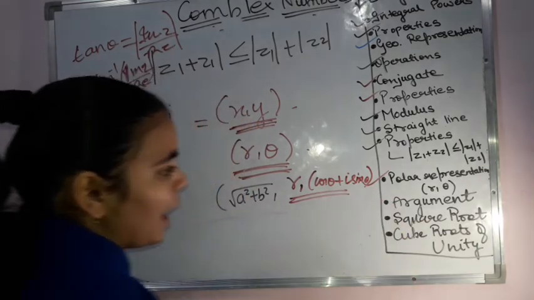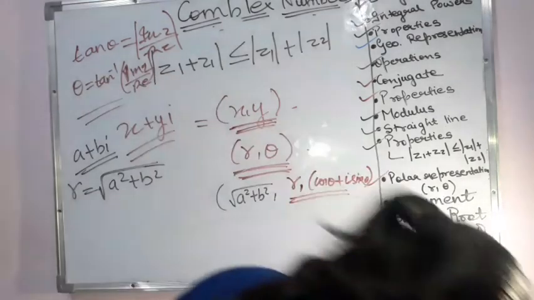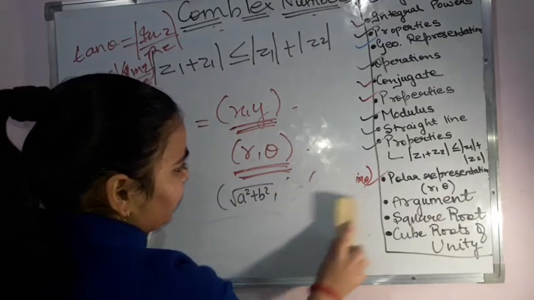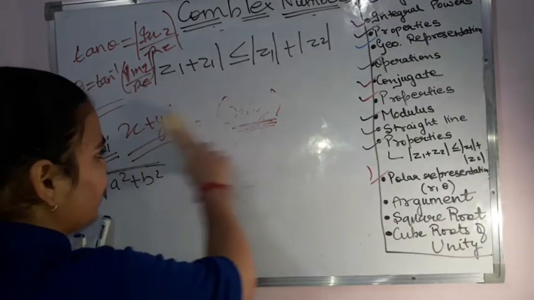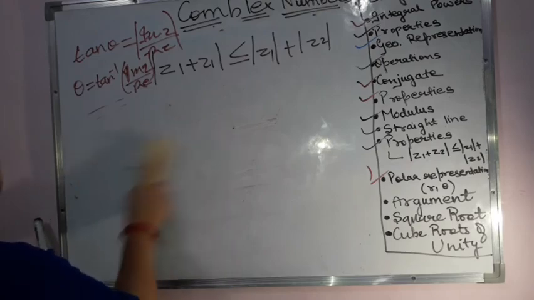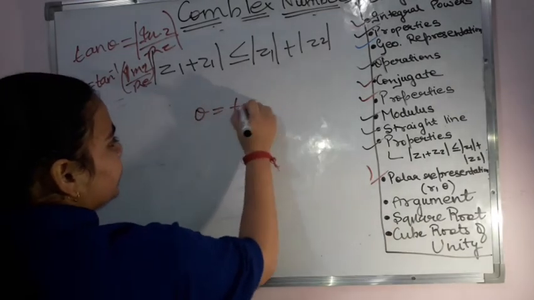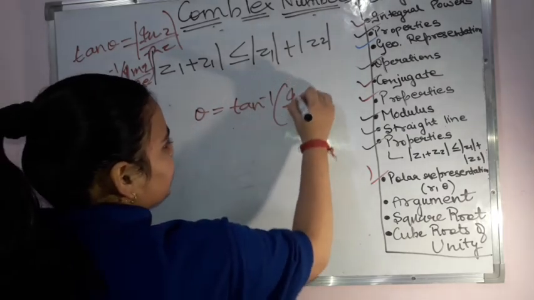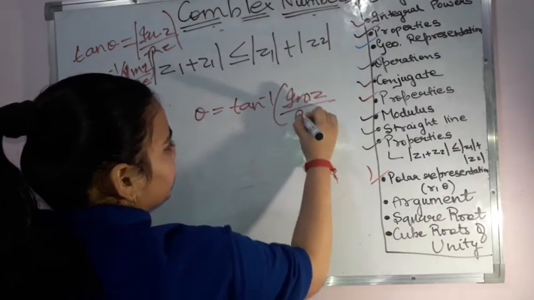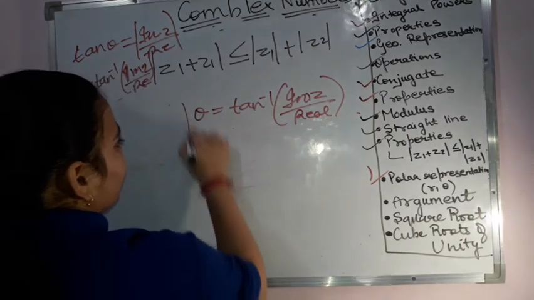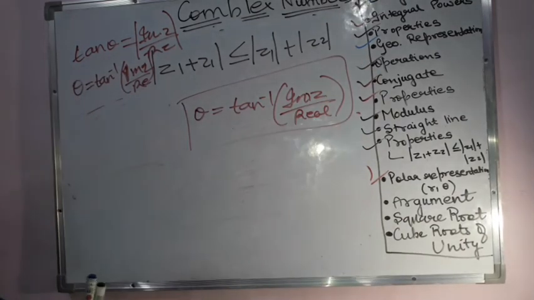Now argument or amplitude we have already seen. You can represent it with theta, or alpha also, but theta is the most appropriate one. So theta is equal to what? Tan inverse of the imaginary part upon the real part. This is known as the amplitude or the argument.